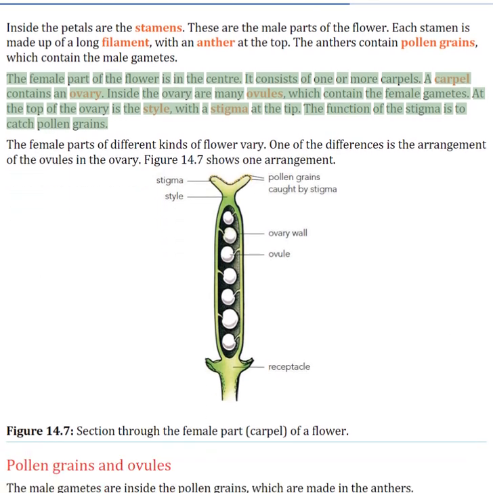The female part of the flower is in the center. It consists of one or more carpels. A carpel contains an ovary. Inside the ovary are many ovules, which contain the female gametes. At the top of the ovary is the style, with a stigma at the tip. The function of the stigma is to catch pollen grains.